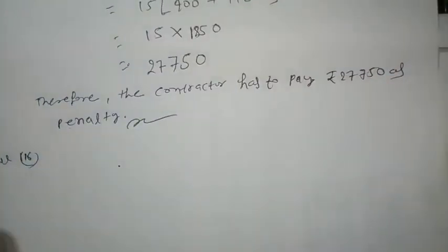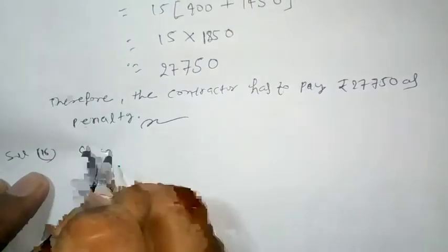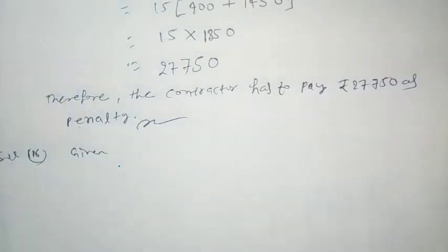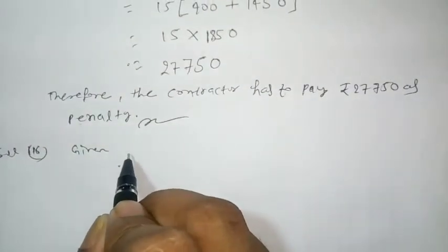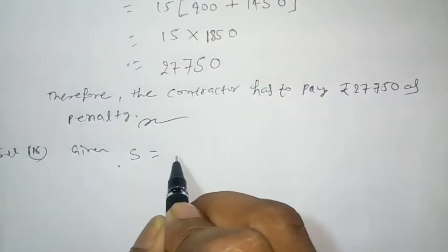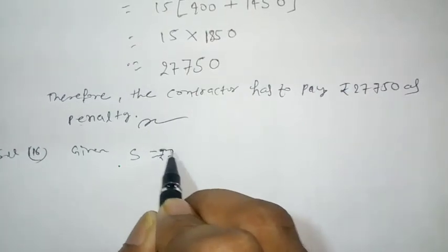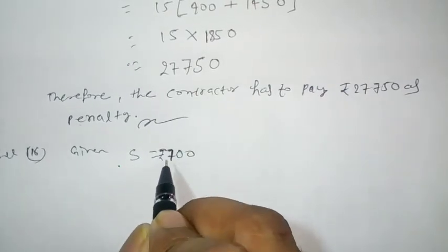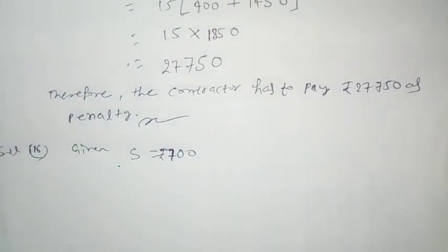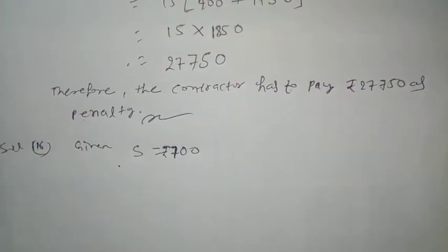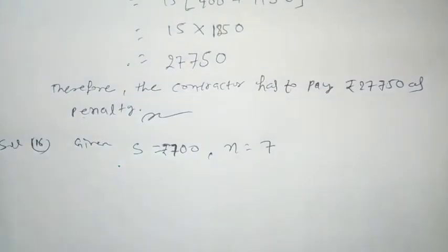Now, given S is equal to rupees 700, because the total money is 700, and it is divided into 7 prizes. So n is equal to 7.